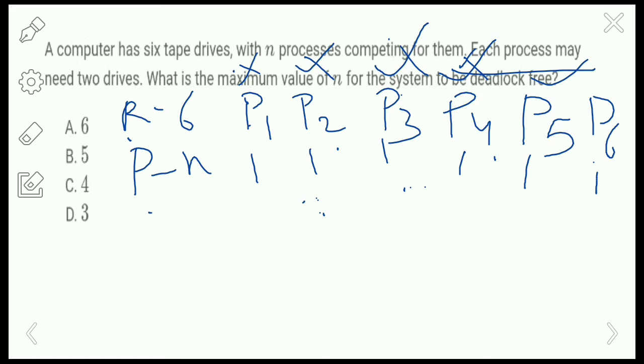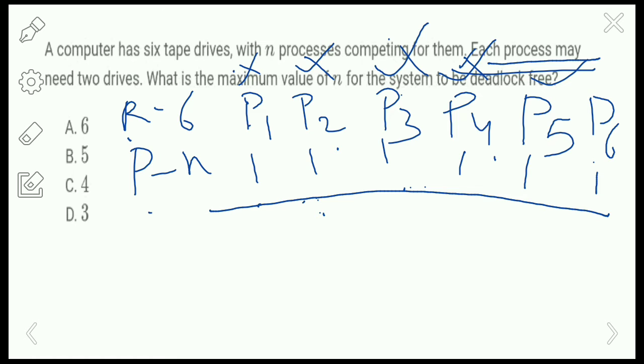So here the given condition is that each process has to maintain 2 drives. So each process has to maintain 2 resources, right? But here only 1 resource is allotted for each and every process, and p1 will not execute, right? Because it has only 1 resource. Okay, and p2 will not execute because it will be waiting for p1 to finish and release the resource. Like that all the processes will be in the waiting state, and there is a deadlock here. So the maximum value of n for the system to be deadlock free is 5.